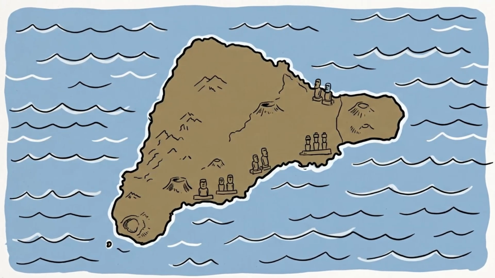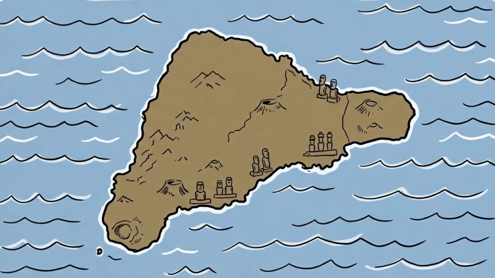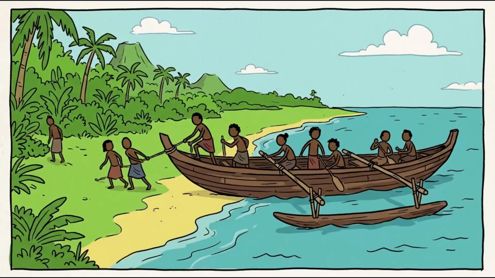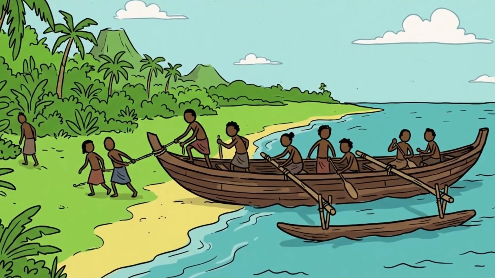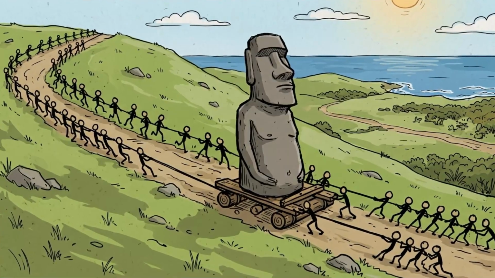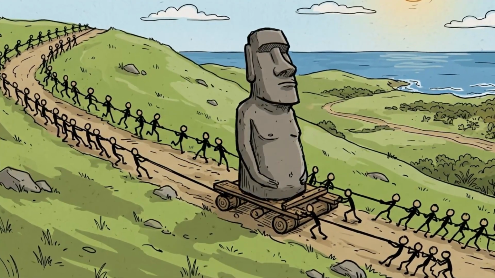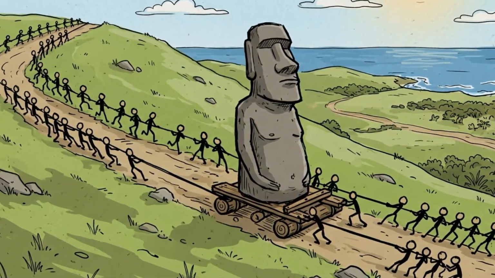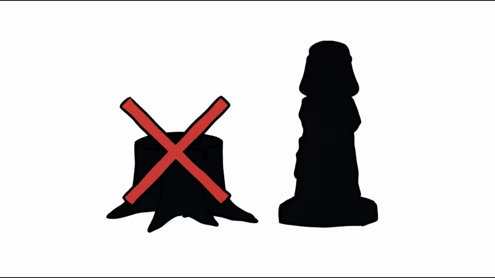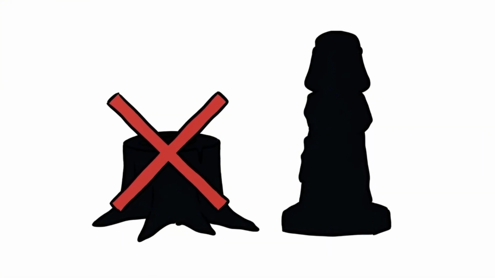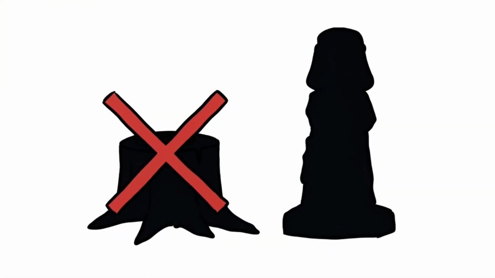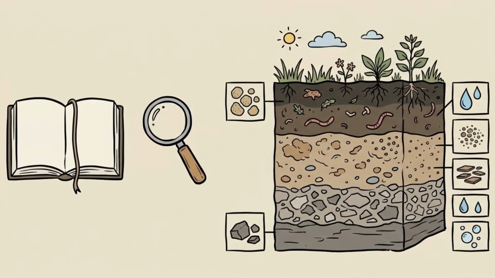Rapa Nui, also known as Easter Island, sits in the Pacific Ocean thousands of miles from any continent. Polynesians arrived around the 12th century, bringing crops, chickens, and incredible maritime skills. Over the following centuries, they built a complex society famous for carving and moving hundreds of massive stone statues called moai. For a long time, Rapa Nui was held up as the ultimate parable of ecological suicide. The idea that people recklessly cut down every tree to move statues, leading to total famine and collapse. But modern research tells a far more subtle story.